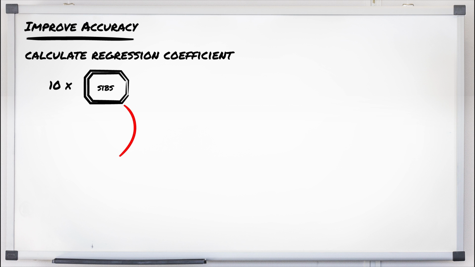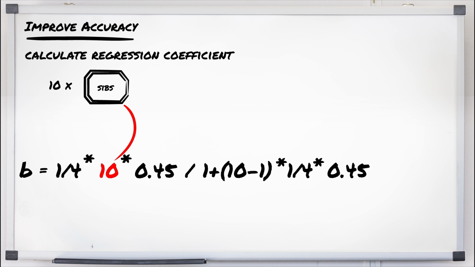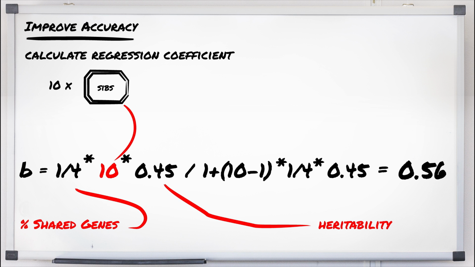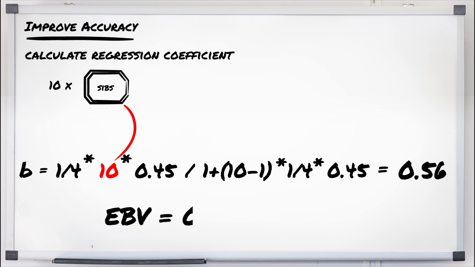As we have seen, not all information is equally valuable for estimating breeding values. How can we account for that when estimating breeding values? The answer is in calculating the regression coefficient. Let's consider the situation where we have information from 10 half-sibs on body weight. Suppose they are 5 kilograms heavier than average. The formula for calculating the regression coefficient is, in this case, therefore, the EBV of the ram based on these half-sibs is.